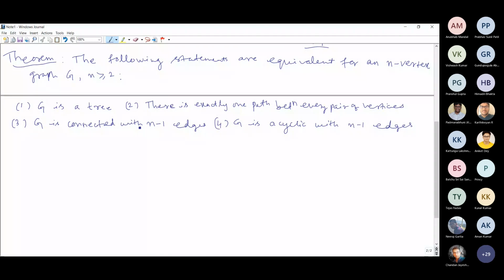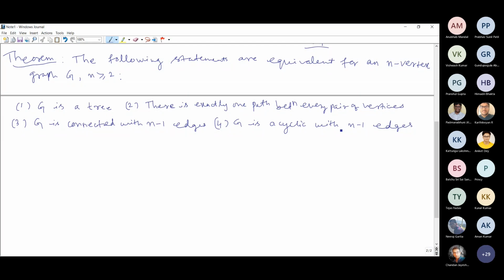That n vertices we have already considered. N is the number of vertices. And here G is acyclic with n vertices and n-1 edges. So these four statements are equivalent.